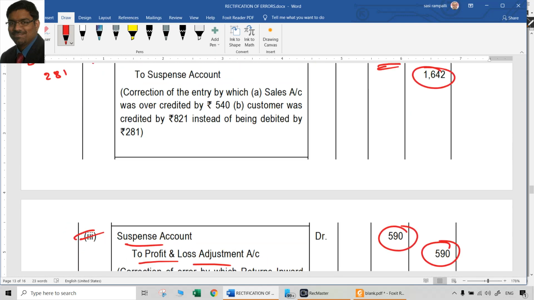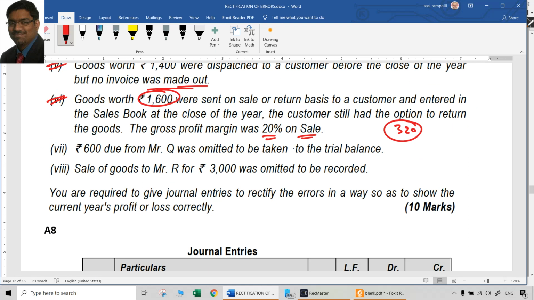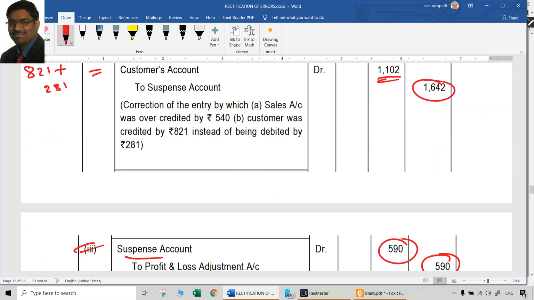Now the inventory, because we cancelled the sale completely, the difference between these two, 1600 minus 320, that is stock, which is 1280 rupees. That 1280 rupees should be in our stock. So that stock is an asset, that means it has to be debited.